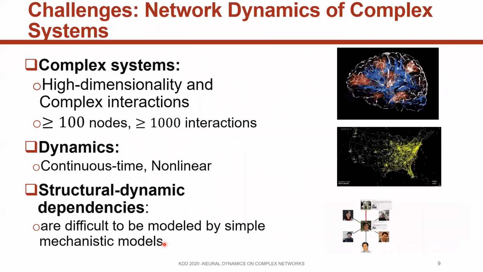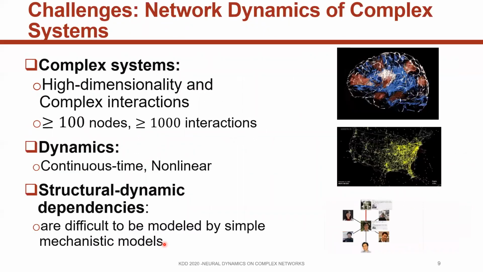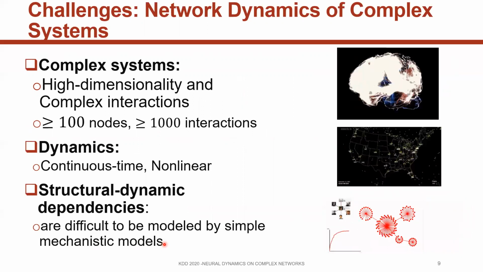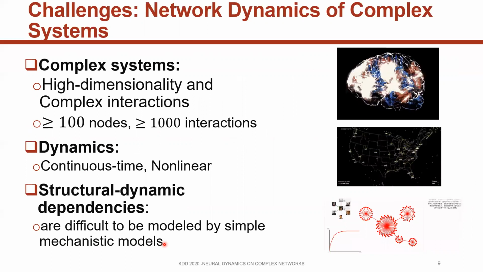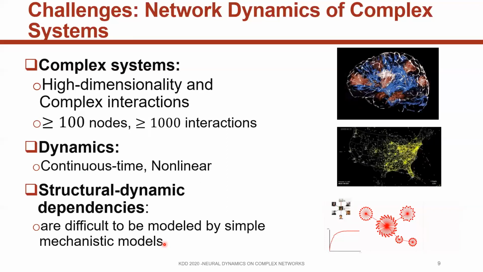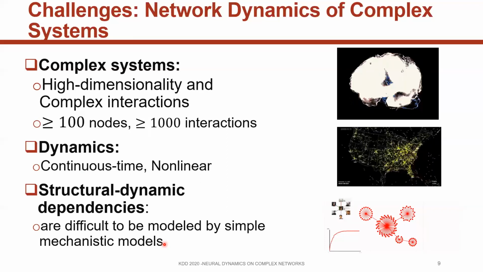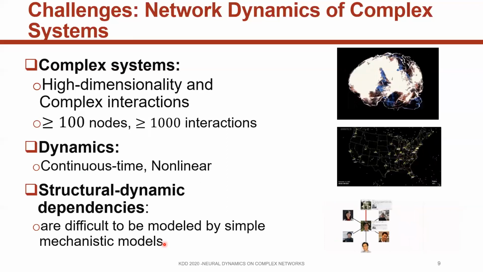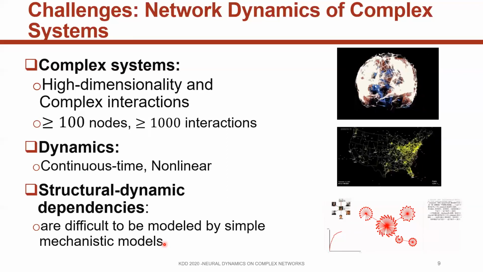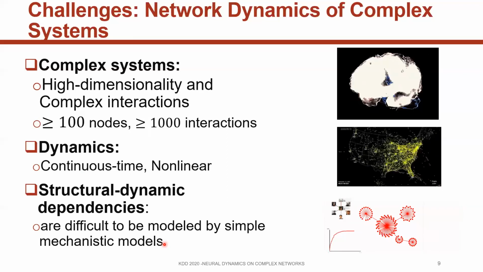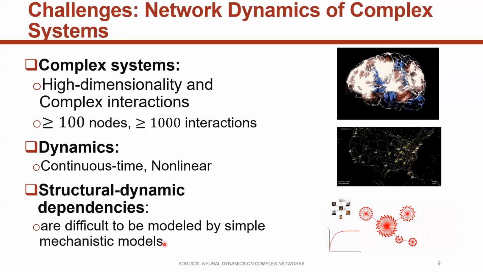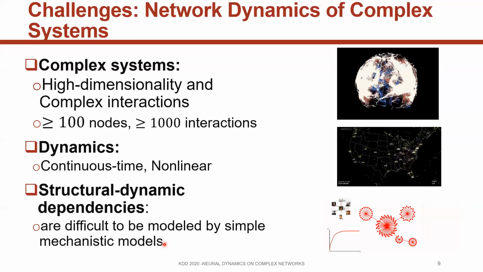However, it is very difficult to learn network dynamics of complex systems. First, complex systems usually have high dimensionality and complex interactions. For example, there are more than hundreds of nodes and tens of thousands of interactions, such as in the brain, the traffic network, and social networks. And the dynamics are continuous-time and non-linear. What's more, the structural-dynamic dependencies are very difficult to model by simple mechanistic models.